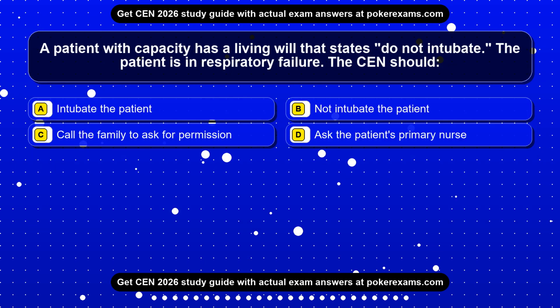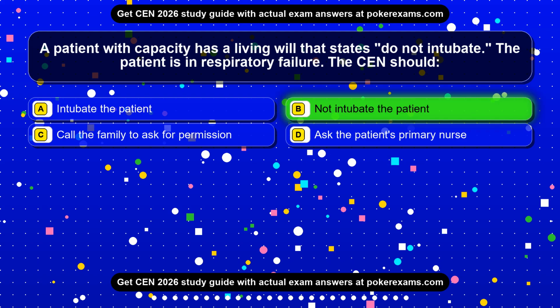Question 12. A patient with capacity has a living will that states do not intubate. The patient is in respiratory failure. The CEN should: Option A. Intubate the patient. Option B. Not intubate the patient. Option C. Call the family to ask for permission. Option D. Ask the patient's primary nurse. The correct answer is option B.